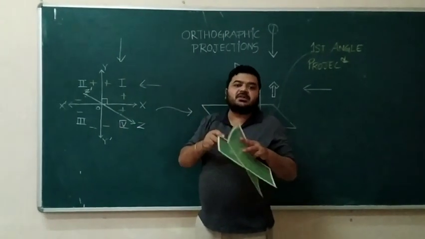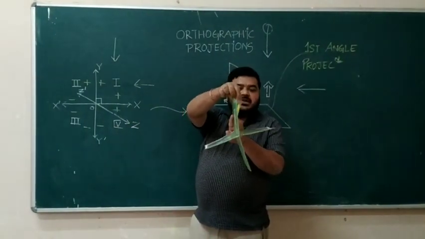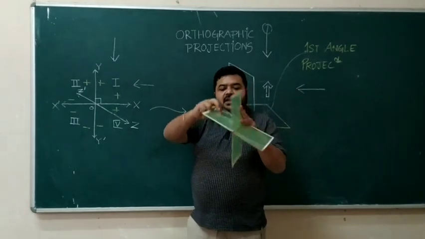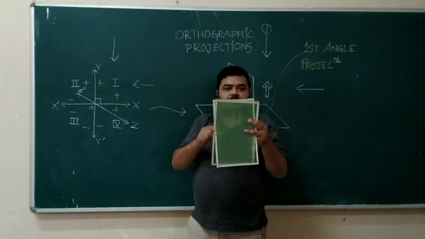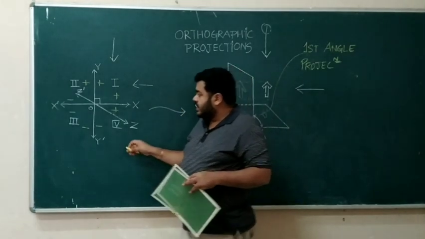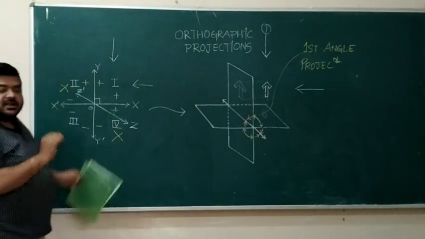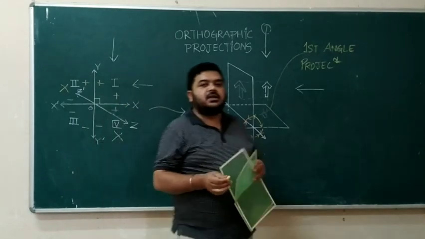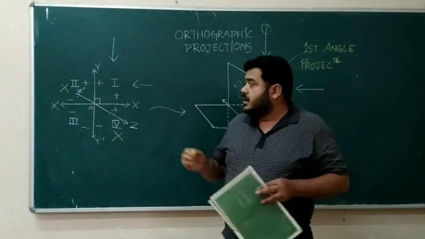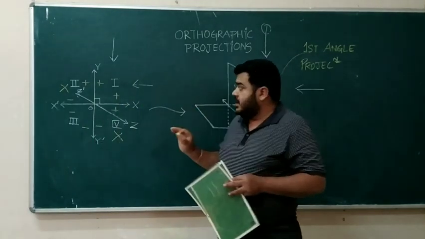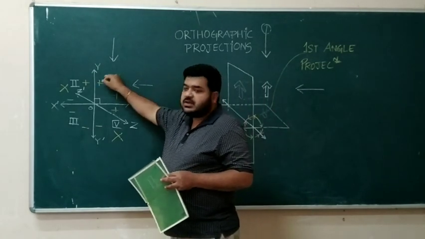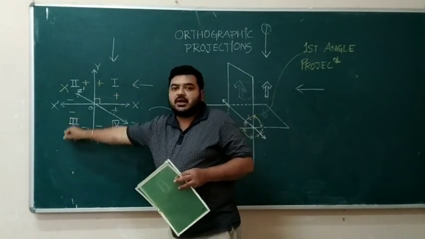One image forms on top of the other. Suppose the image is here, then it is here also. They get overlapped and cancelled. So we never take second angle or fourth angle projection. It is nowhere taken. It is not a valid projection. Two types of projection are taken: projection on the first quadrant and projection on the third quadrant.